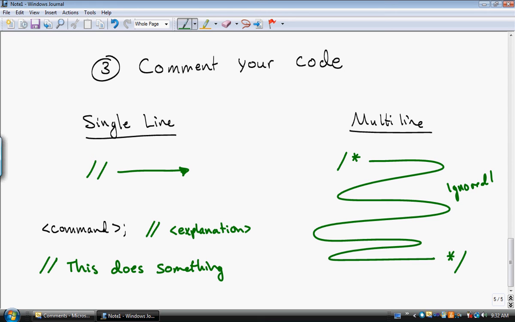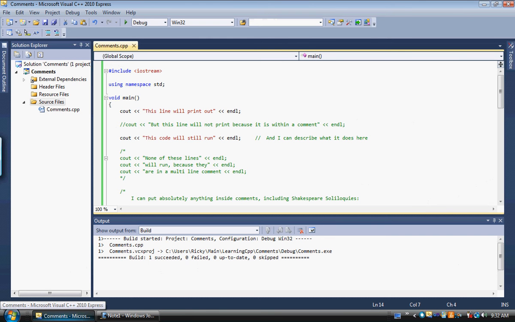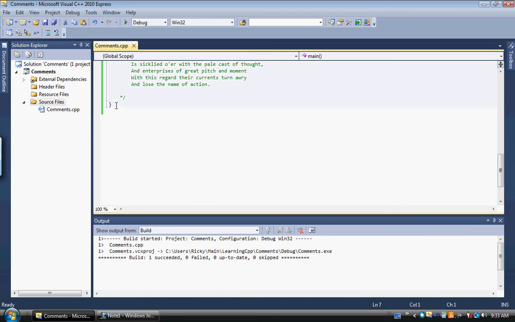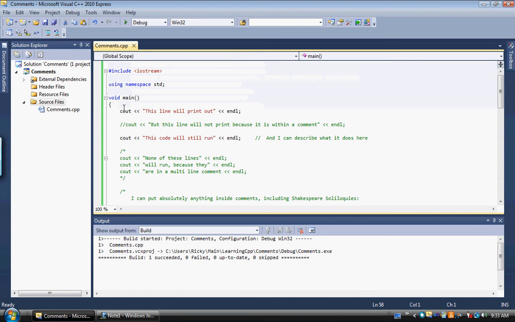All right, so let's go ahead and take a quick look and see what that looks like. All right, so here I've already put together a program. So I have main. You can see this little opening curly brace and closing curly brace. They line up perfectly. All right, and we can see that all I've done here is put out some cout commands.